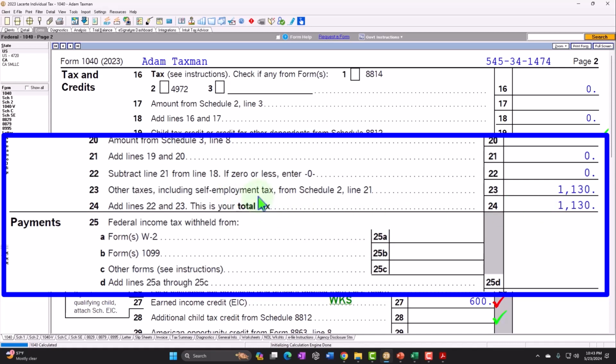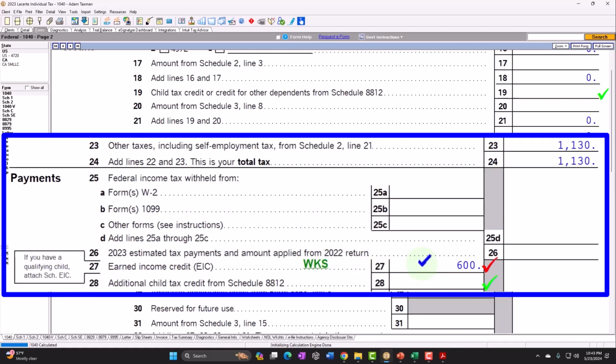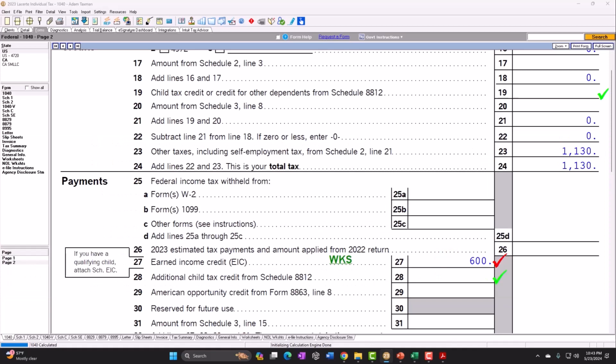But the general idea is that you can see how people might try to think of ways to manipulate this, right? They're going to say, all right, wait, my income is too low. Is there any way I can try to increase my income to max out the credit? Which, if you don't have any children, is fairly low because you only have the $600.